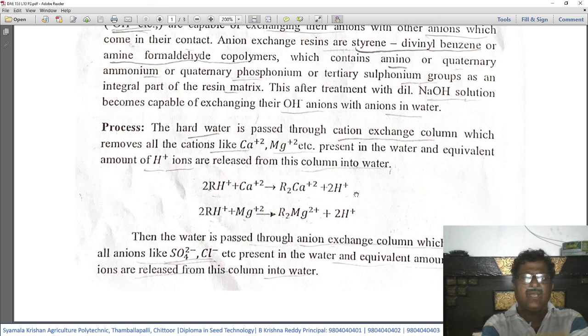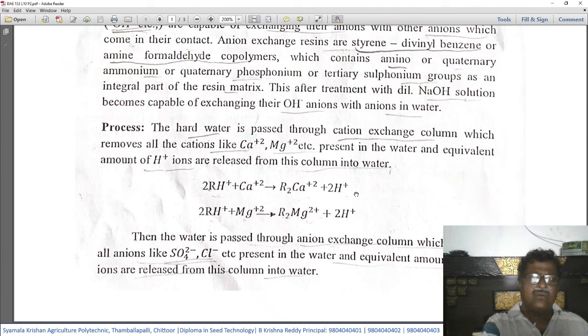So the chemical reaction we can represent as 2RH, where RH is the resin containing H plus ions. When it comes in contact with water containing calcium 2 plus, it gives R2Ca plus 2 H plus.